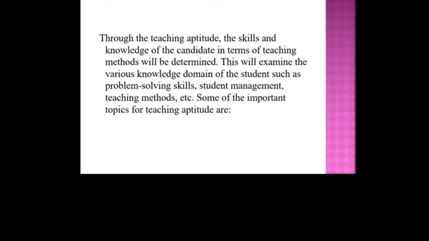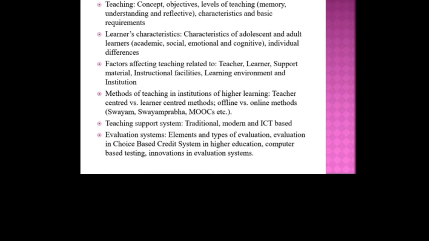Some of the important topics for teaching aptitude are teaching, the concept, objective, levels of teaching, characteristics and basic requirements we will discuss first of all. Then after that, learners characteristics, characteristics of adolescent and adult learners, that is academic, social, emotional and cognitive levels and individual differences. And then factors affecting teaching related to teacher, learner, support material, instructional facilities, learning environment and institution.